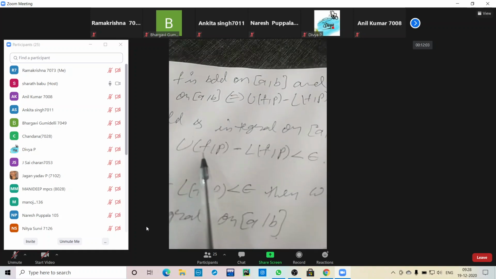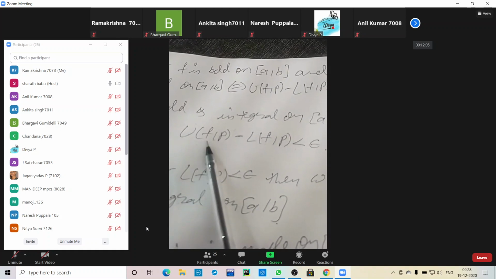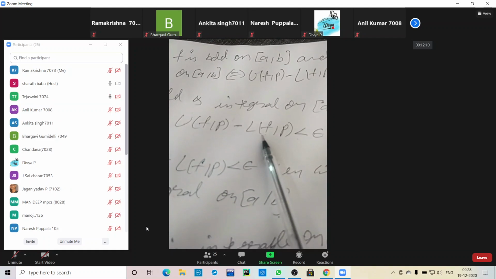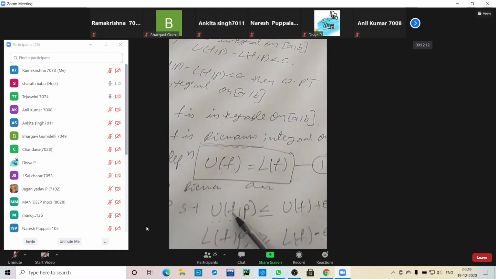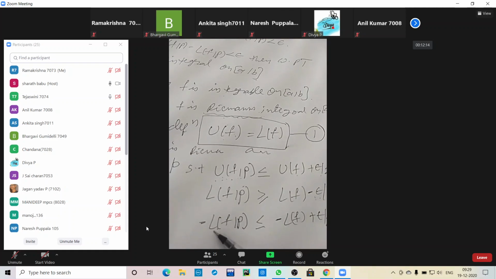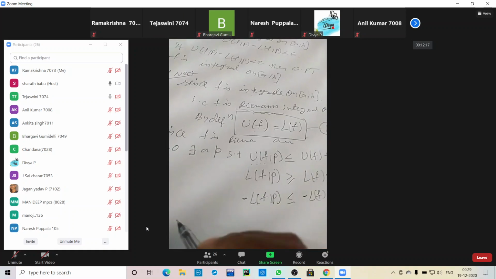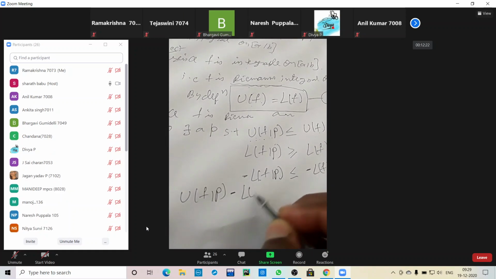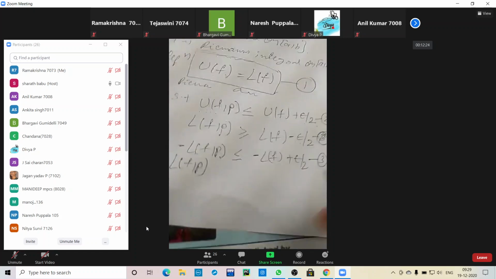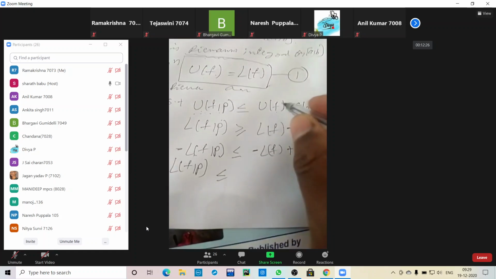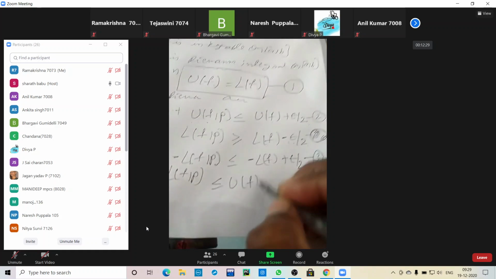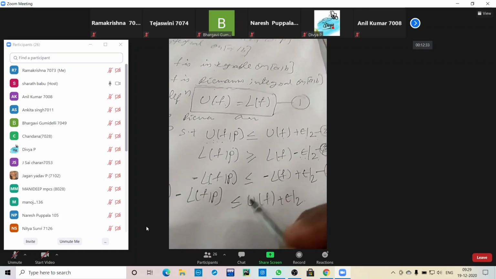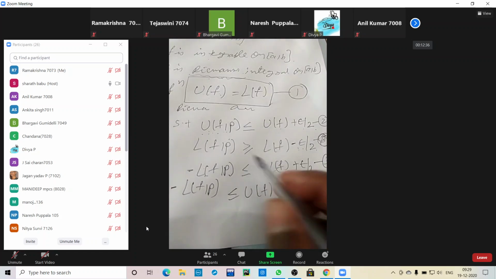Actually, we want to prove U(f, P) minus L(f, P) is less than epsilon. So I have U(f, P) and minus L(f, P). Substituting those conditions, U(f, P) minus L(f, P) is always less than or equal to U(f) plus epsilon by 2 minus L(f) plus epsilon by 2. That is why I converted greater than to less than.